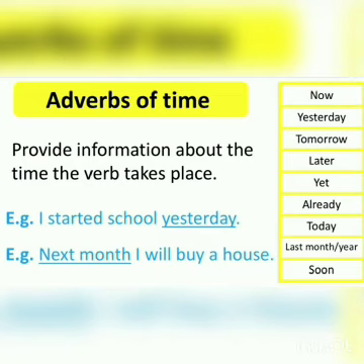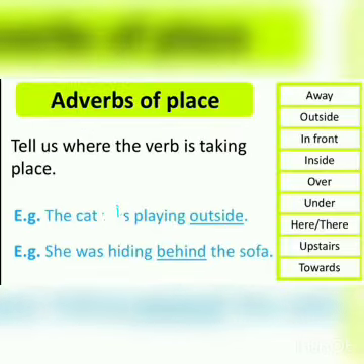Let's understand by example. The first example is I started school yesterday. Here we are able to know that I started school. But when did I start? Yesterday I started. So, yesterday is an adverb of time here. Let's take the next example. Next month I will buy a house. In this sentence, I will buy a house. But when will I buy? Next month I will buy. So, these examples describe to us when exactly the action happened.